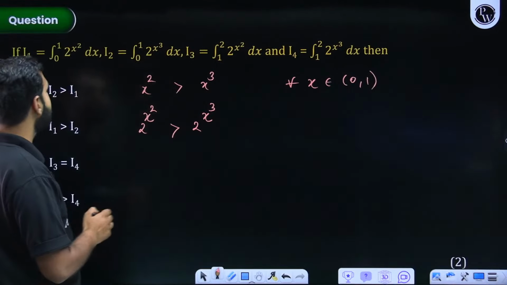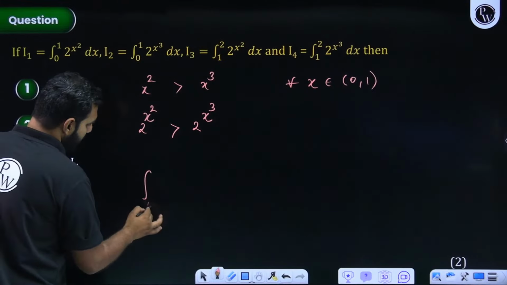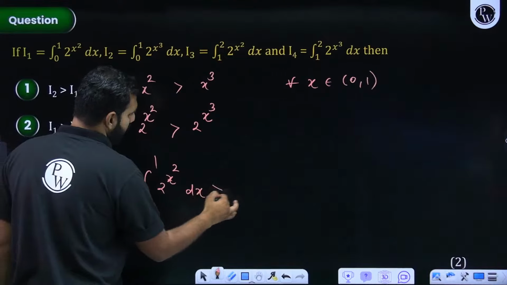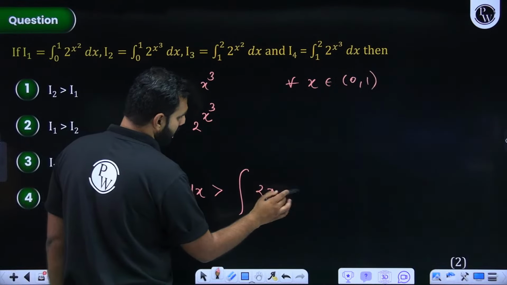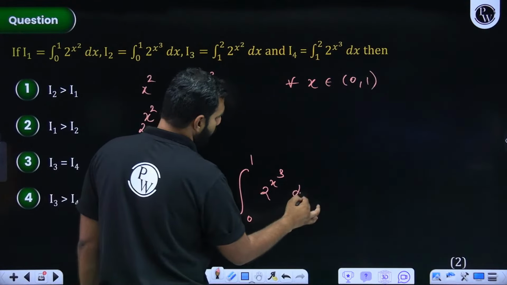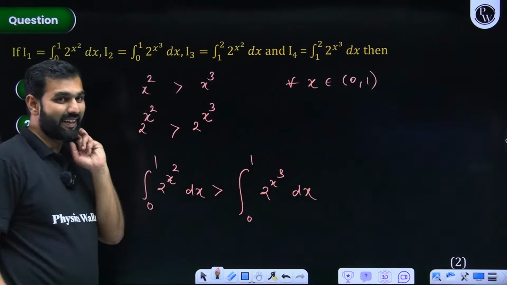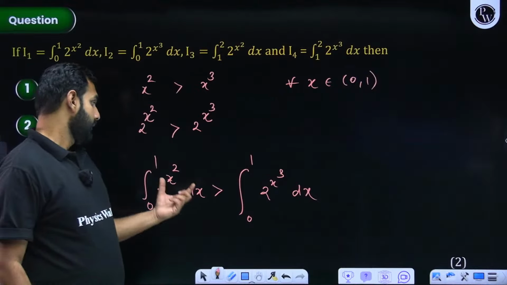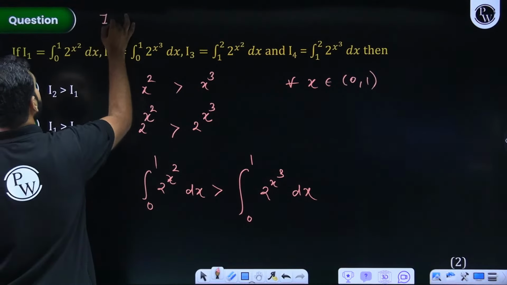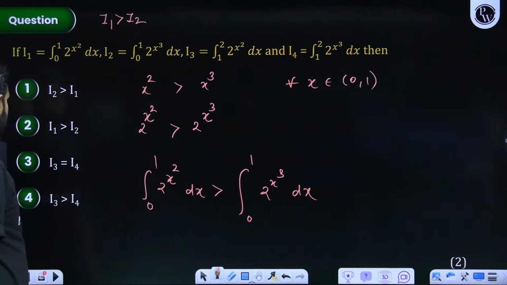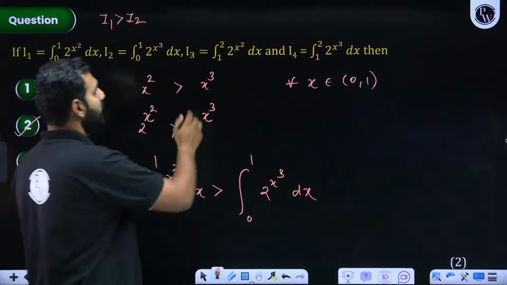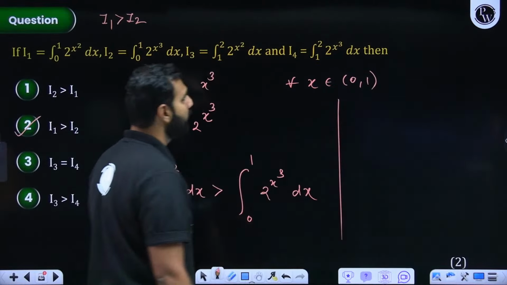And if I apply the same limit, if I integrate this 2 to the power x square from 0 to 1, and if I integrate this 2 to the power x cube from 0 to 1, I hope you all must be realizing very clearly that here this is greater, this is lower, which means first of all, I could say that I1 is greater than I2. Are we given anywhere I1 greater than I2? I think option B. Sir, if we are asked the relationship between I3 and I4, can you help me with that?